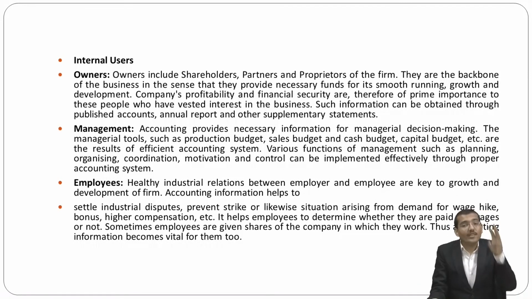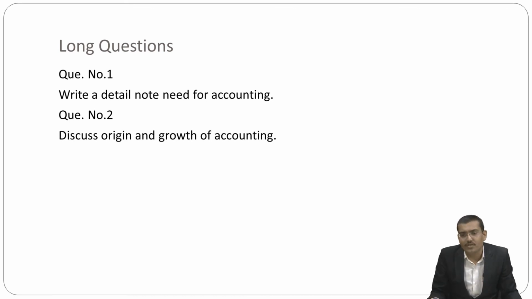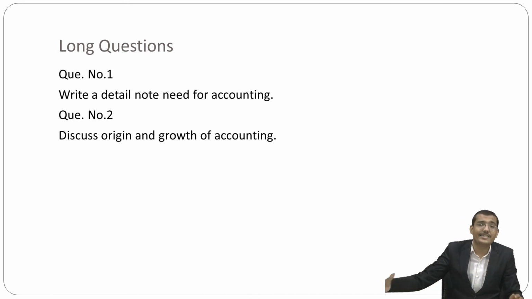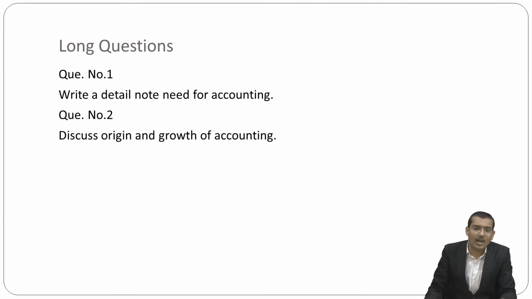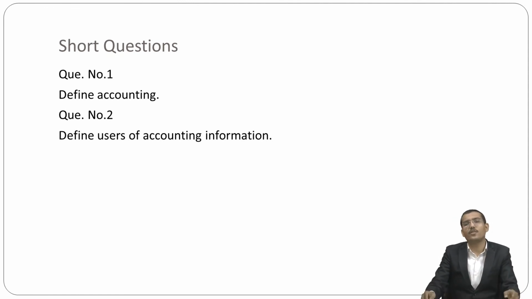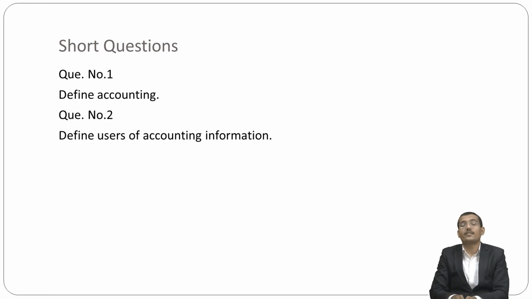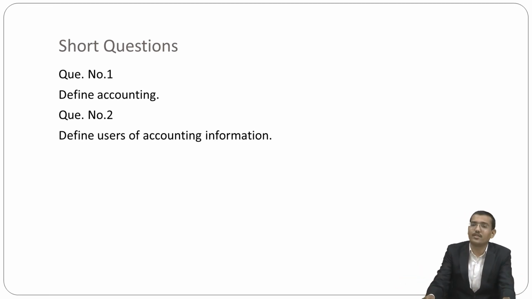So you have to deal with these three aspects, giving answers in a long question, short question and MCQ. For the long question, you have to write a detailed note on needs of accounting, and second, origin and growth of accounting. In the short question aspect, define accounting and the users of accounting information. My dear friends, for users of accounting system, you have to define the internal as well as external users.